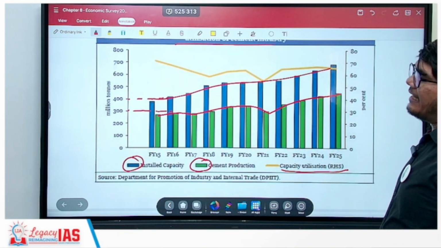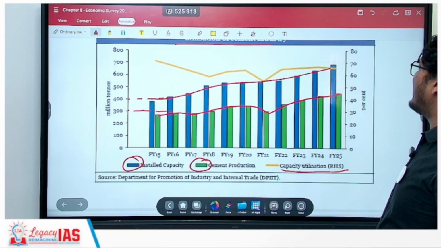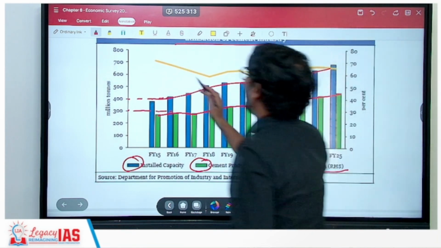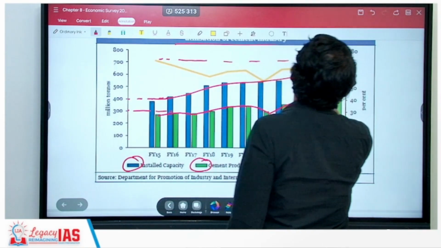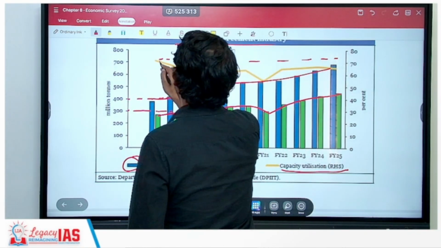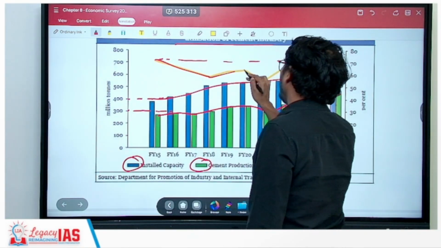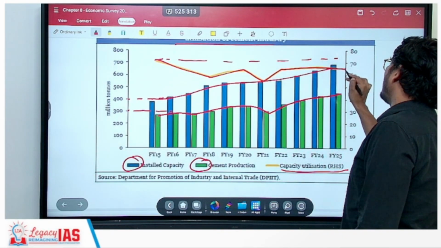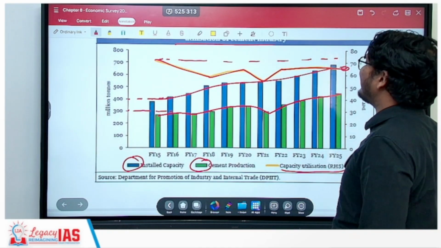You can say less than 75% is the efficiency. Yes, less than 75. So we have this efficiency being the highest, but the efficiency has gone down, again a decline, and it has stabilized round about here, which is 65.